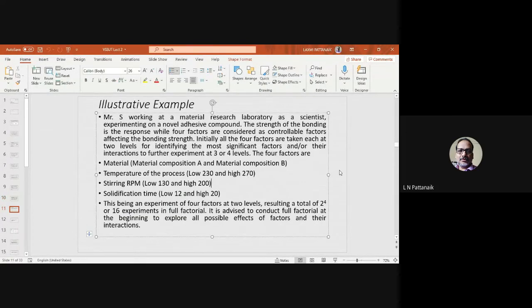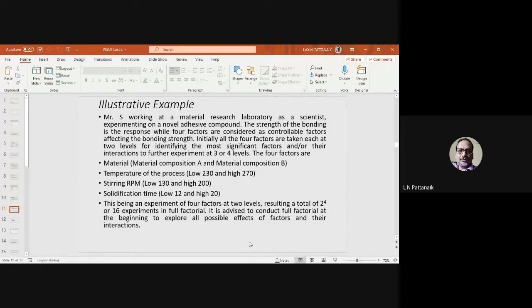Now I will discuss an illustrative example, based on which we will also discuss the robust design. So listen to me carefully on how you can apply it. This problem looks very similar to the kind of things you have discussed in this FDP. It is related to the development of a novel adhesive compound, a material. So you can, I think, easily relate to this. So Mr.